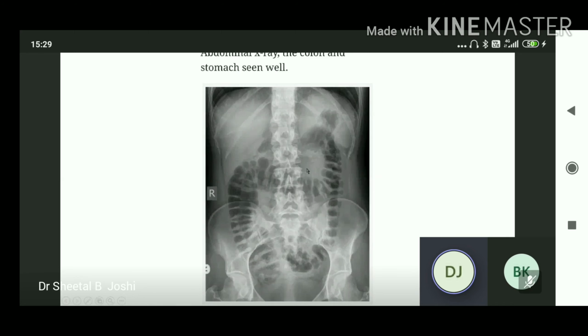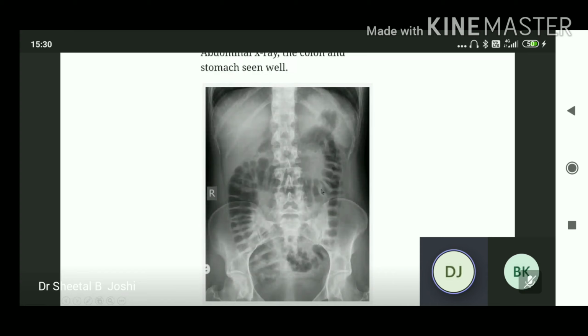The abdominal X-ray showing the colon and the stomach very well. You can see the colon and the air in the fundus of the stomach under the left dome of the diaphragm. You can appreciate the ascending colon, transverse colon, descending colon, hepatic flexure, splenic flexure of the colon, the rectum, cecum. It is normal. There is no obstruction, there is no dilatation, it is normal. It's all filled with air, so it appears black.